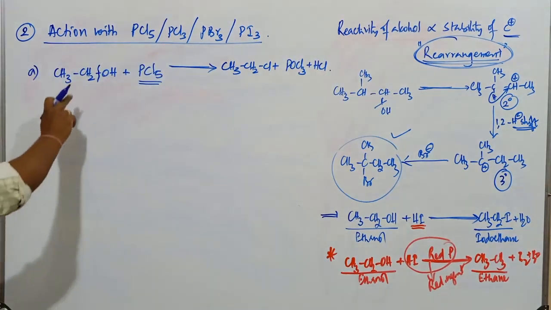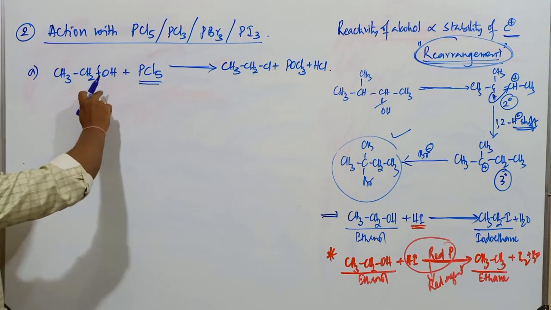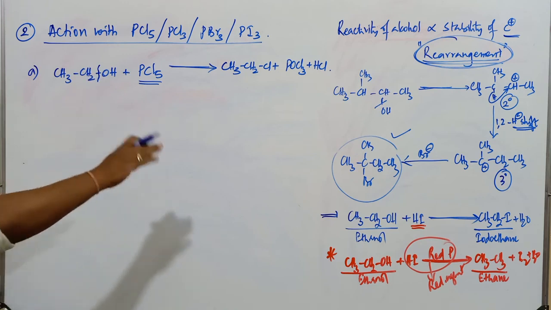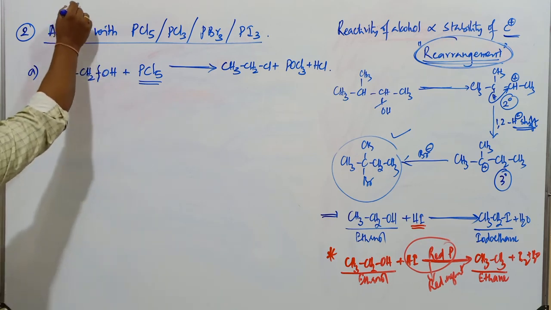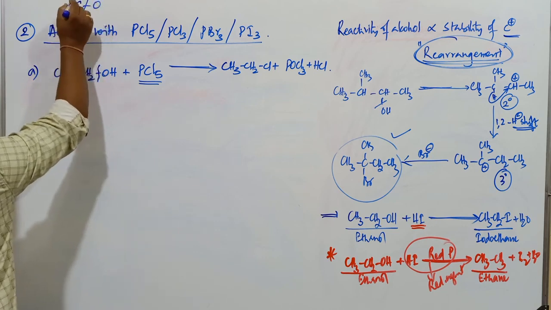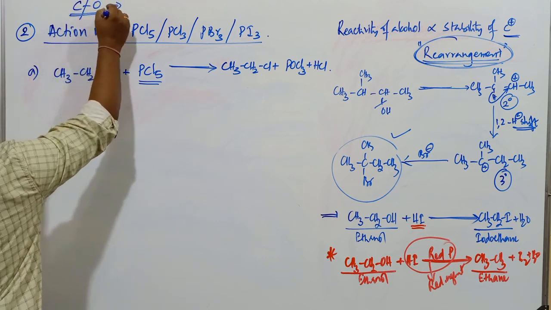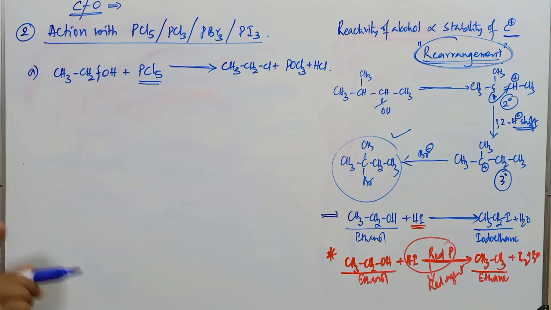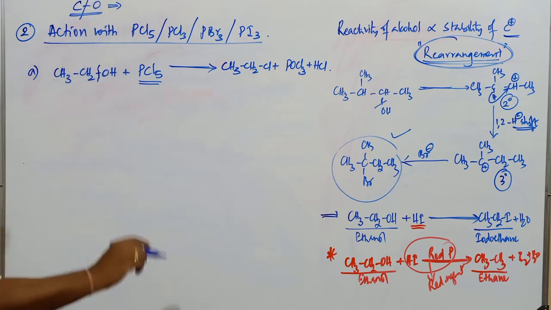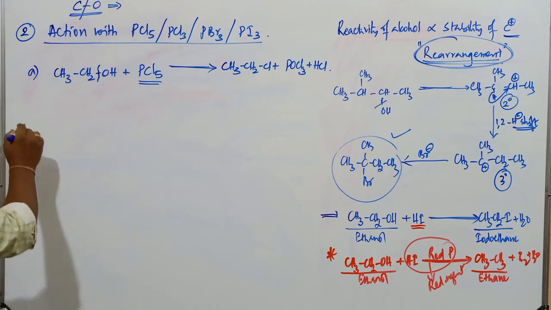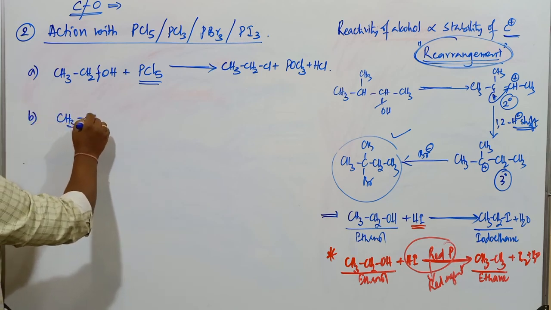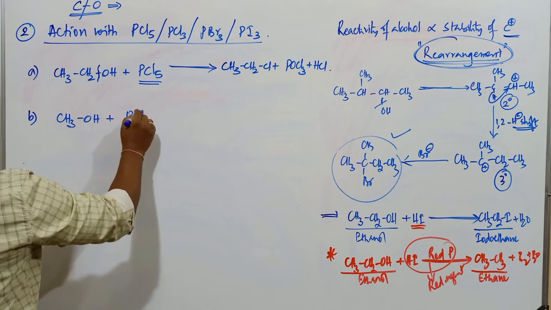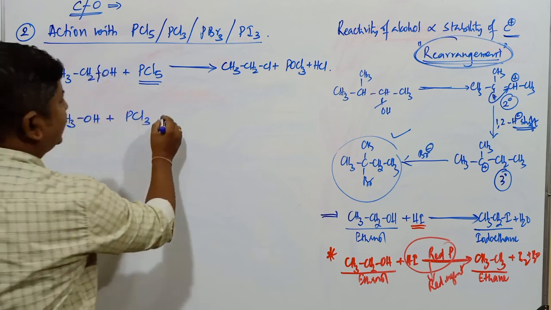When any alcohol reacts with PCl5, here also the order of reactivity of alcohol is 3 degree greater than 2 degree greater than 1 degree. Wherever the cleavage of the carbon-oxygen bond takes place in alcohols, the order of reactivity of alcohol is which one? 3 degree is more reactive and 1 degree is going to be less reactive in nature.